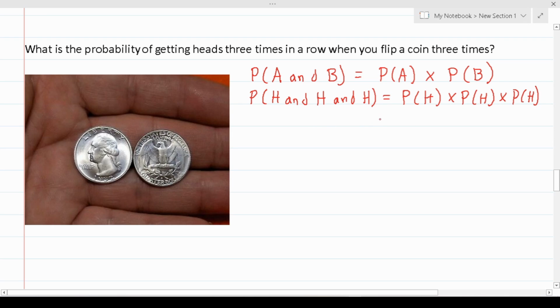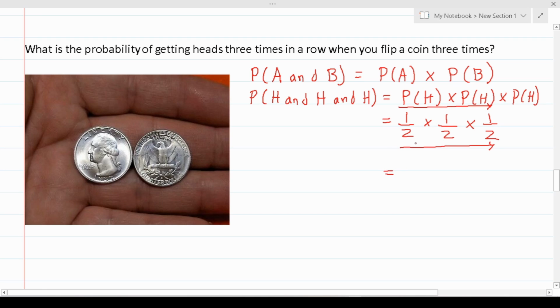Okay, so let's work this out. Again, the probability of getting heads is 1 over 2. Again, you have one chance of getting a heads, but you can get heads or tails per flip, and that's going to be times 1 over 2 times 1 over 2. Again, we're multiplying fractions. When you multiply fractions, you multiply straight across.